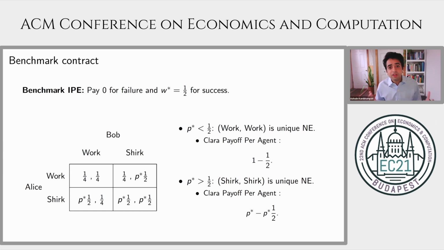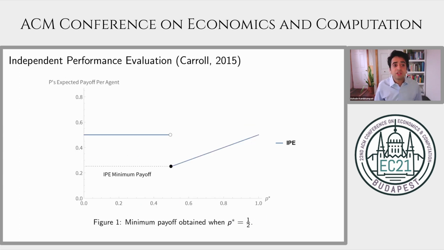On the other hand, if shirking is sufficiently productive, then it tempts Alice and Bob to take this action shirk. In this case, the principal's payoff will depend on the precise value of P star. In particular, expected output per agent is given by P star, and expected wages per agent is given by P star times 1/2. What does this translate to in terms of the principal's payoff?